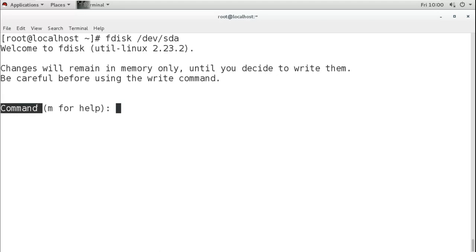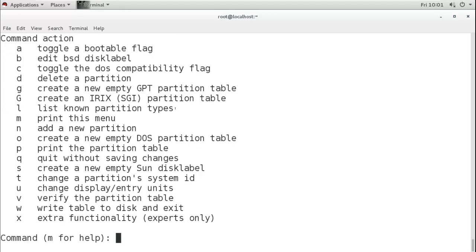Now I said the fdisk commands will work and the normal commands will not work. Now what it is saying, give me commands here. So here you have to give commands. Now if you don't know anything about the commands which work here in fdisk, then you can press M. This M is for help. So when you press M, you will get the list of commands of this fdisk.